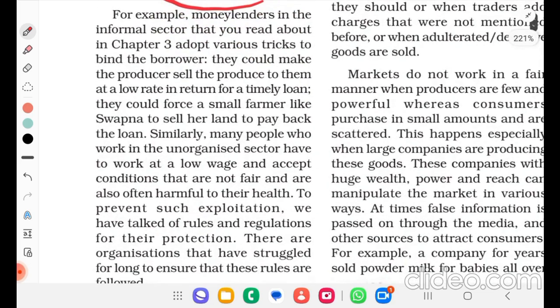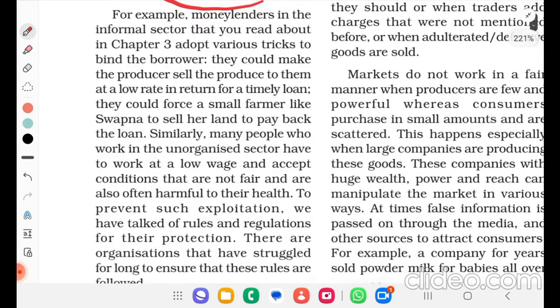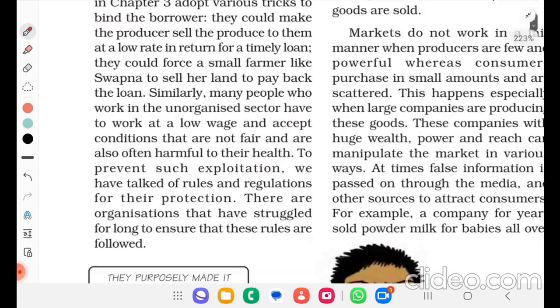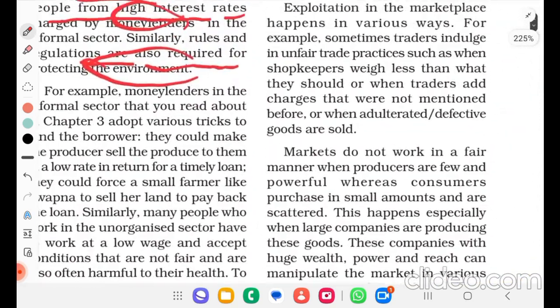Similarly, many people who work in the unorganized sector have to work at a low wage and accept conditions that are not fair and are also often harmful to their health. To prevent such exploitation, we have talked of rules and regulations for their protection. There are organizations that have struggled for long to ensure that these rules are followed.